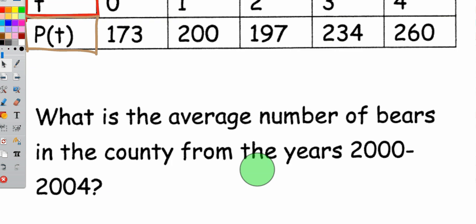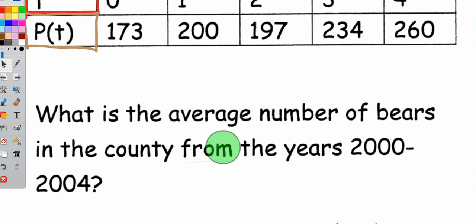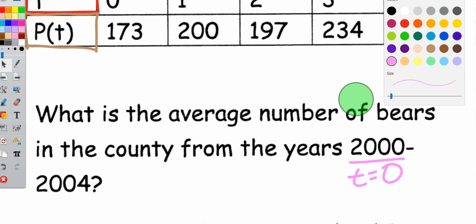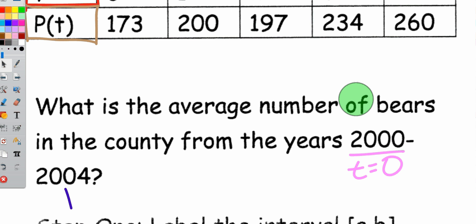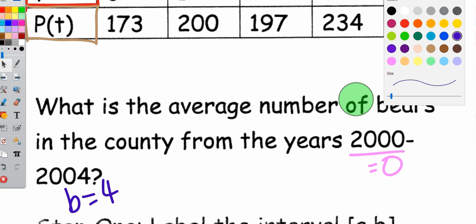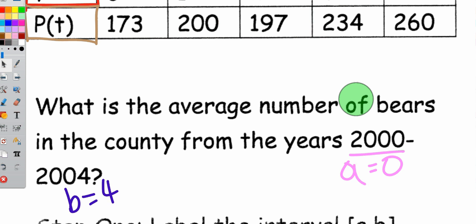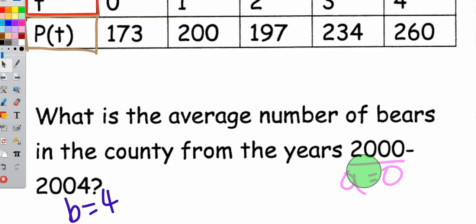Let's go ahead and read this together. What is the average number of bears in the county from the years 2000 to 2004? So at 2000, our time is going to be 0, right? And then our ending time, or our b value, is going to be b equals 4. That's a t value. So our a value is 0, and our b value is 4. So from t equals 0 to t equals 4.